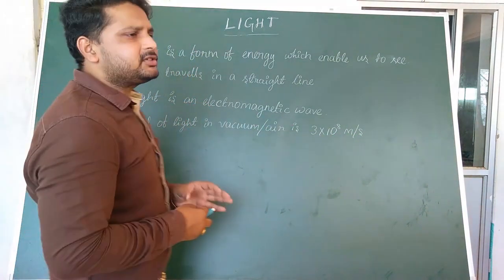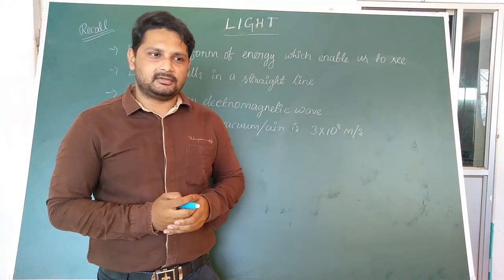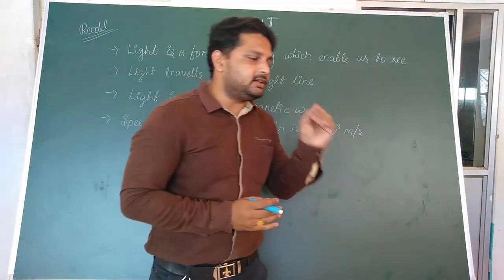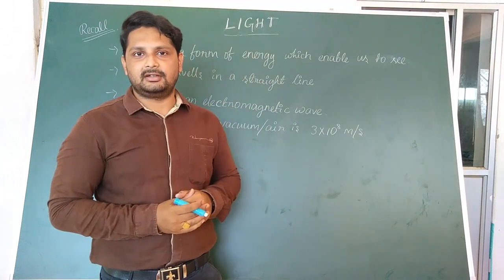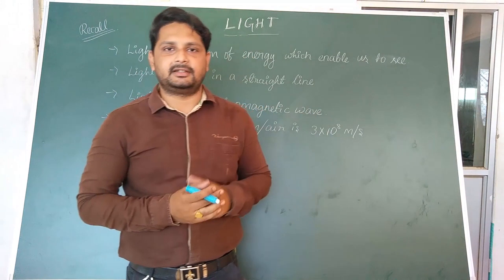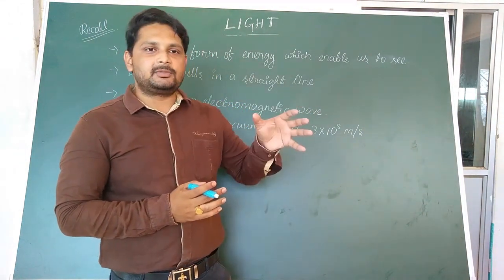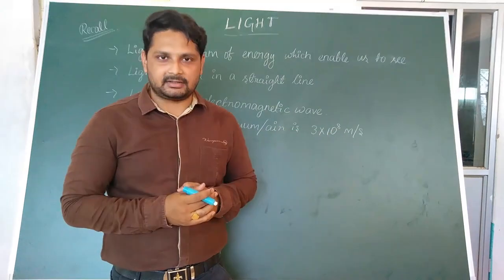Now you have also studied about reflection. So what do you mean by reflection? Generally, this is the most important thing which enables us to see. We see an object because it reflects light. Light generally falls on an object, and we see the object because the object reflects light.